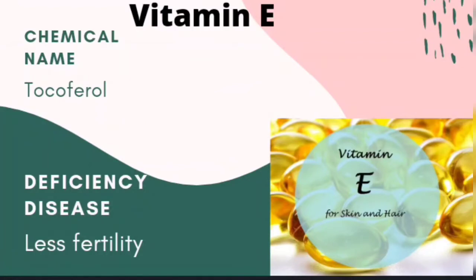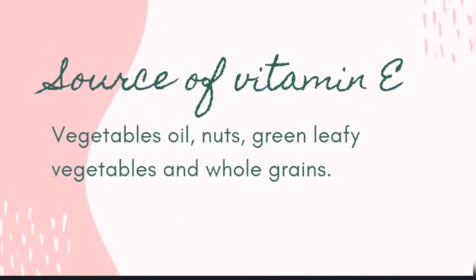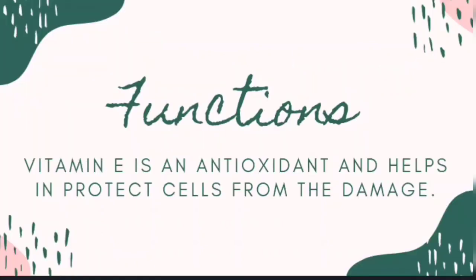Next is vitamin E. The chemical name of vitamin E is tocopherol. The deficiency disease: it causes less fertility. Now sources of vitamin E are vegetable oil, nuts, green leafy vegetables and whole grains. Now functions of vitamin E. Vitamin E is an antioxidant and helps protect cells from damage.